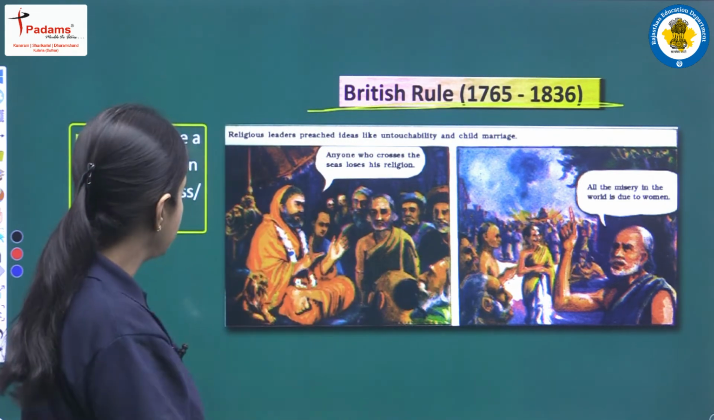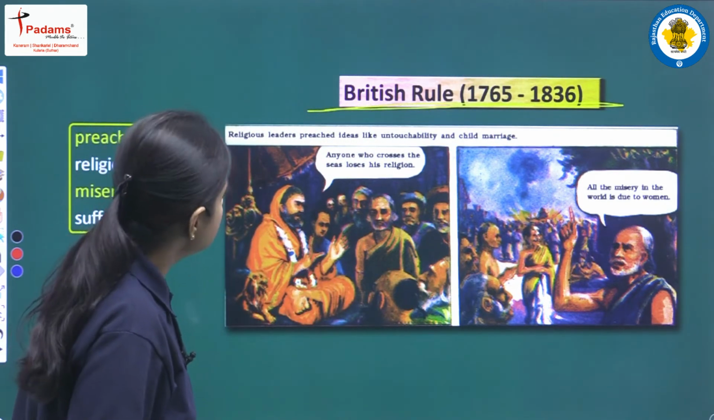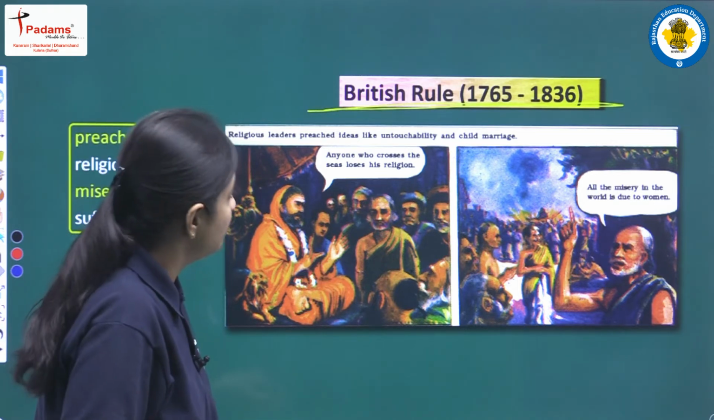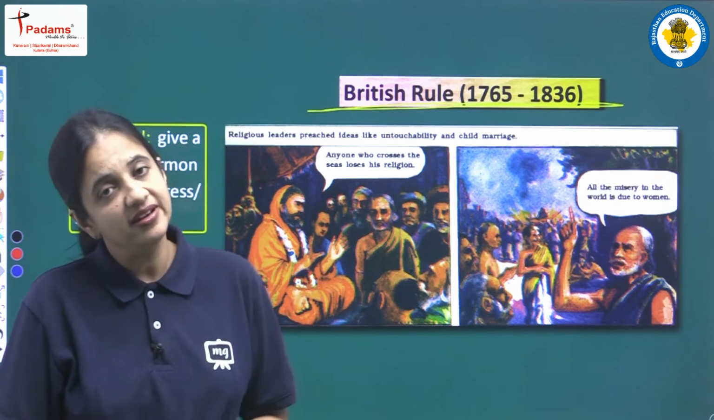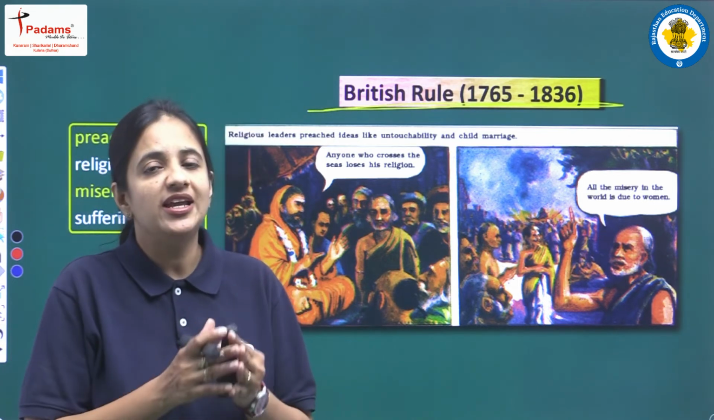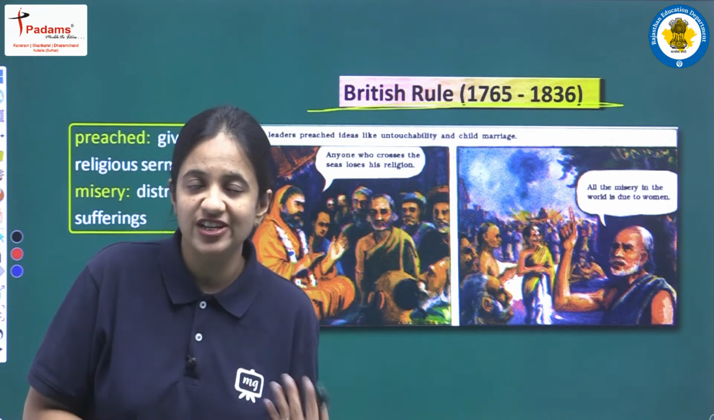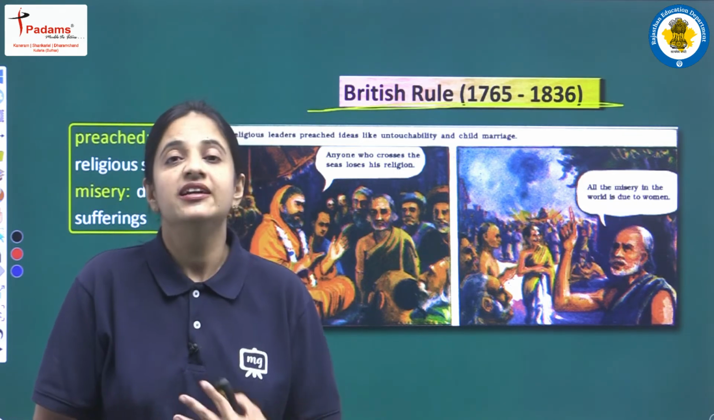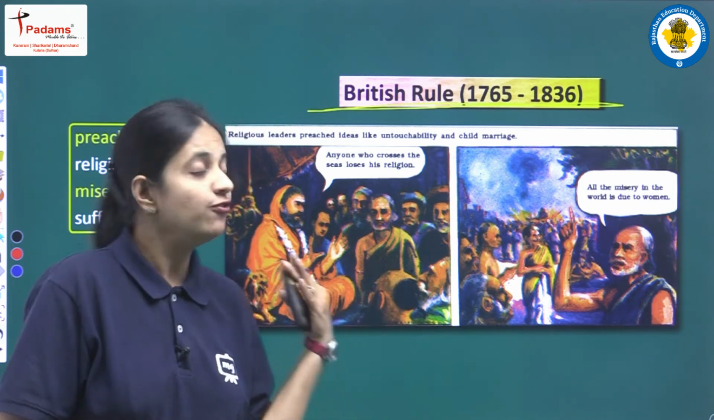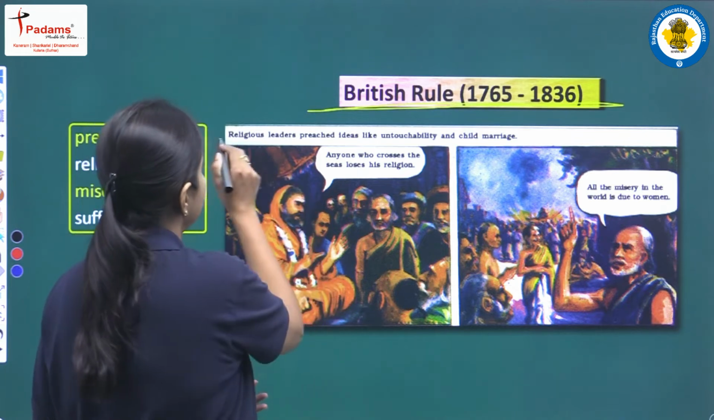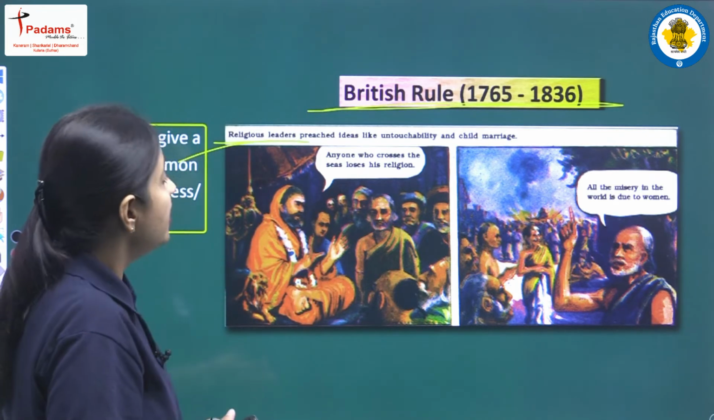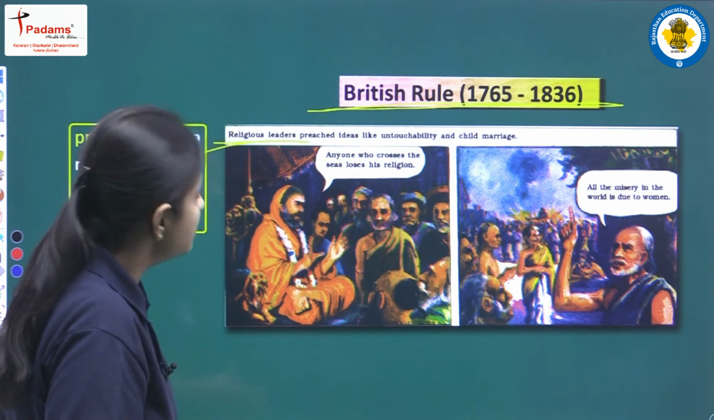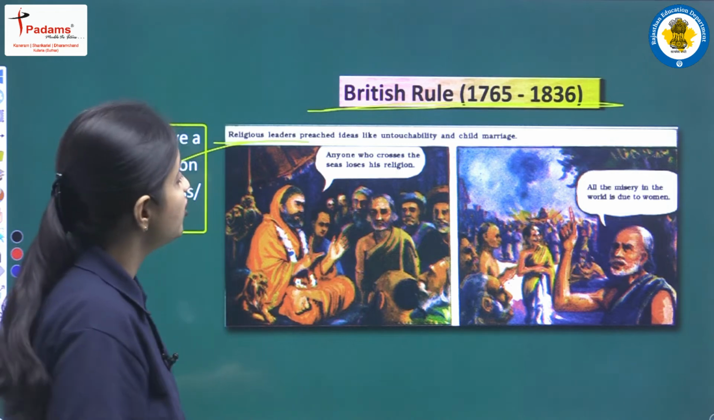Next we are having British rule of 1765 to 1836. Let's read this slide. Religious leaders purged ideas like untouchability and child marriage. So now in this picture we can see some of the social traditions, some of the social practices that were prevalent at that time in India. So at that time the religious leaders used to preach ideas like untouchability and child marriage.